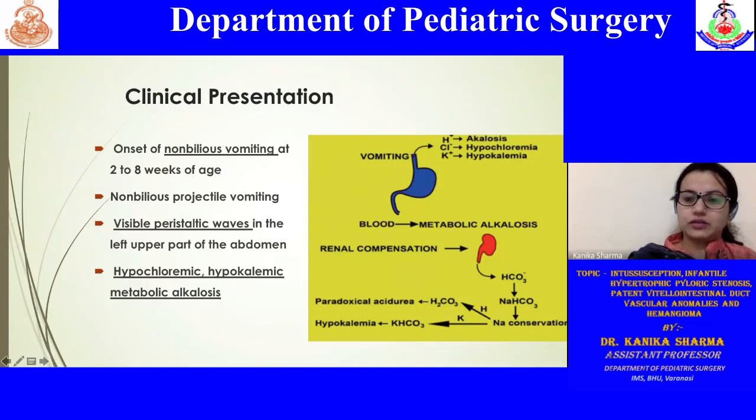So due to vomiting, they lose HCl with the gastric juice, which leads to metabolic alkalosis. However, when renal compensation sets in, sodium is conserved and the patient has paradoxical aciduria, which is very classical for this. Otherwise, when anybody is having alkalosis, there is a tendency of the body to preserve the hydrogen ion. However, in this case, we do have paradoxical aciduria, which is a very classical feature for IHPS, along with hypokalemia.